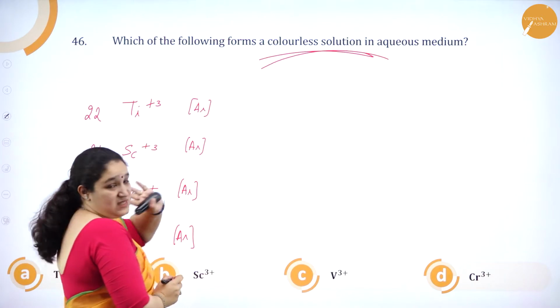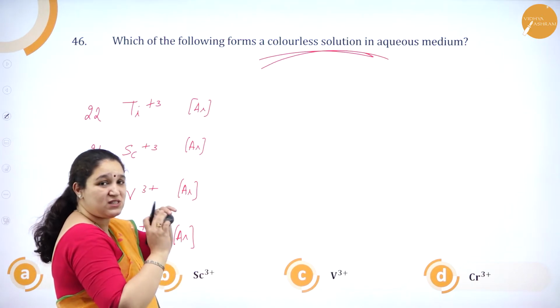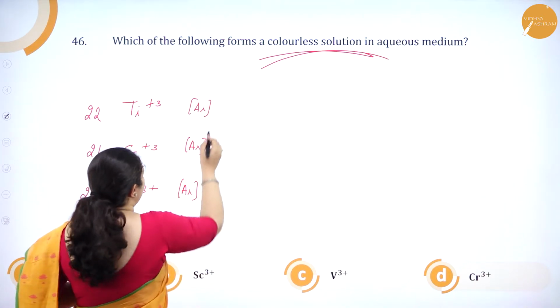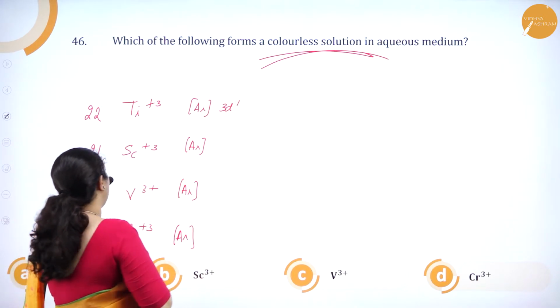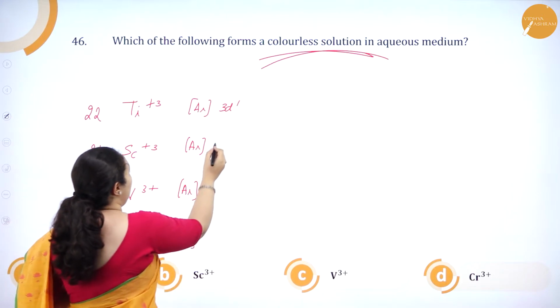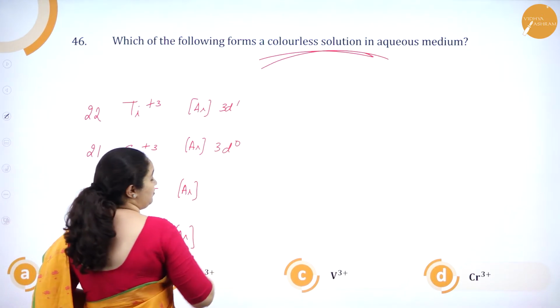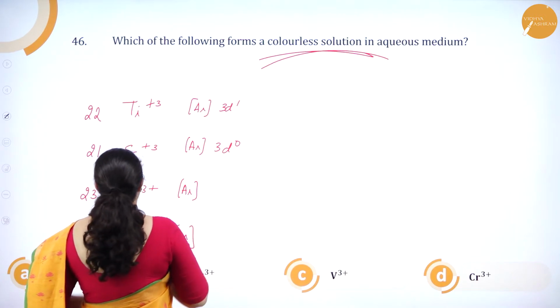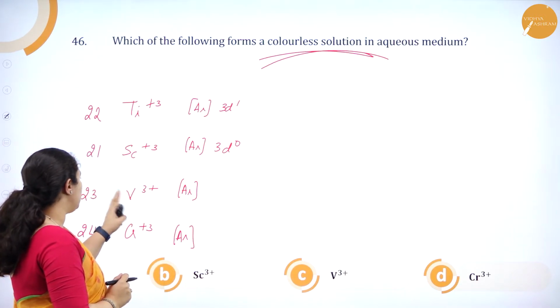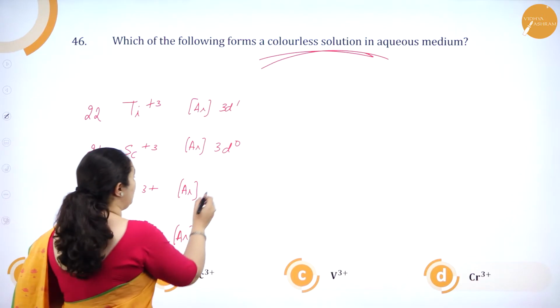Here +3 state, so 4s2 is lost and 3d1 is present, so unpaired electron is present. Here 4s2 is lost and it is d0, so it should be scandium, but we'll see the others also. Vanadium, 2 from 4s2 is lost, 1 from 3d is lost, so it has got 3d2.